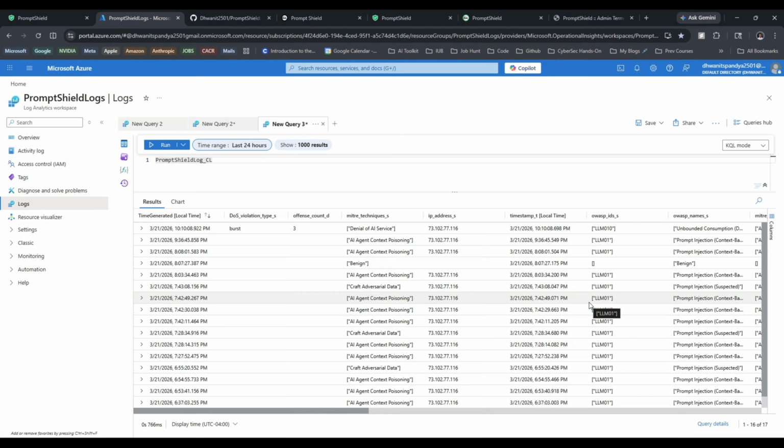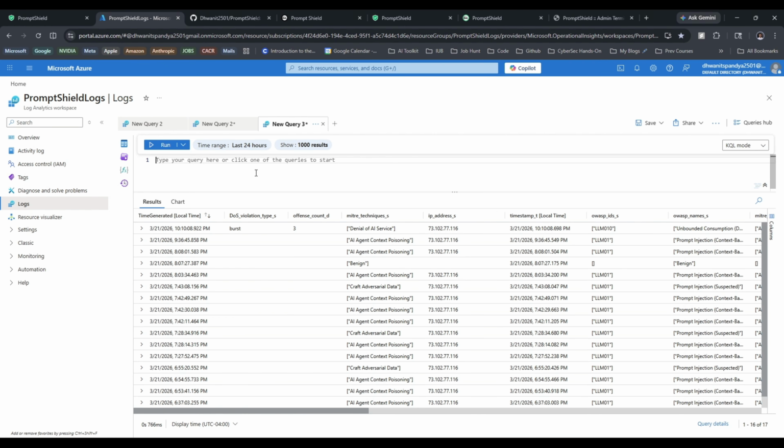In this particular section, I want to talk about my logging on Azure Log Analytics workspace. Every medium, high, and critical risk event is logged to this Azure Log Analytics with 16 structured fields, including the risk score, OWASP category, MITRE ATLAS technique, tactics, even the session ID, and the IP addresses for high risk events. So for example, if I want to instantly pull all critical and high risk detections, I'll simply try a KQL query here. I do have that query.